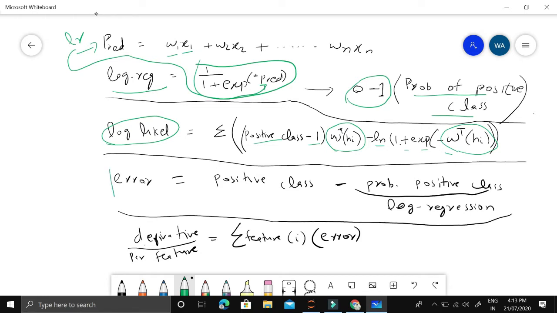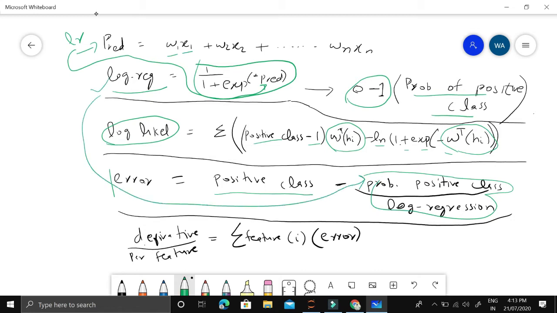Now the error here is basically the positive class minus the probability of positive class given by logistic regression, which is simply this value. So this thing and this thing are basically the same. Okay, once we have that error, then the derivative of this likelihood function per feature is equal to this error value, positive class minus probability of positive class, multiplied by the ith feature. So this is very close to the linear regression derivative function, but there the error function is different, and here in logistic regression the error function is different. Let's jump to the notebook and I'll explain there.